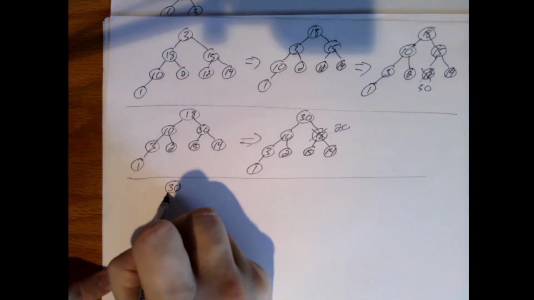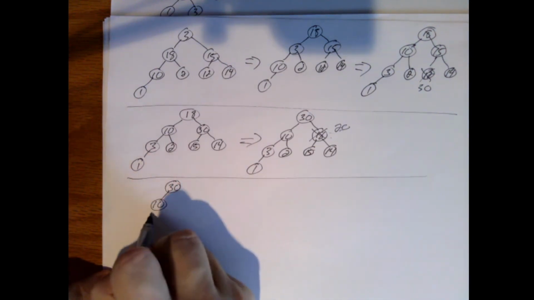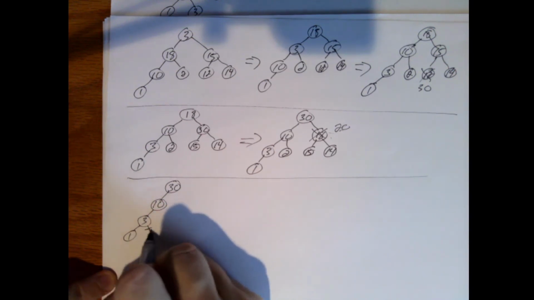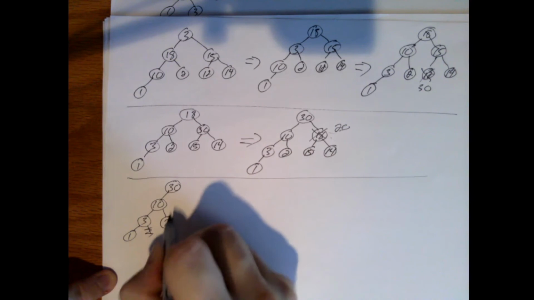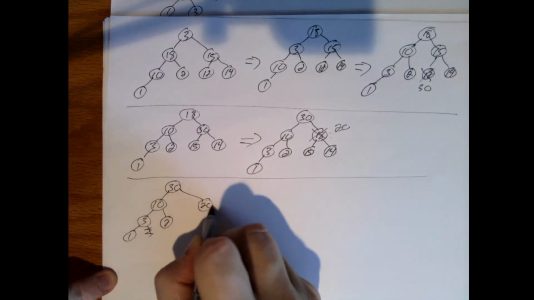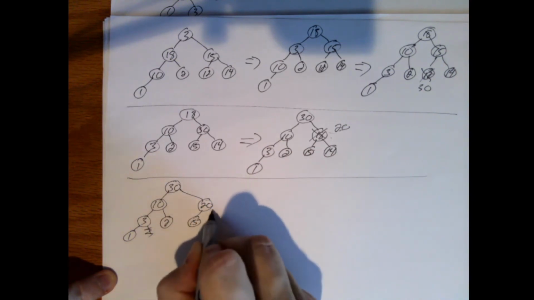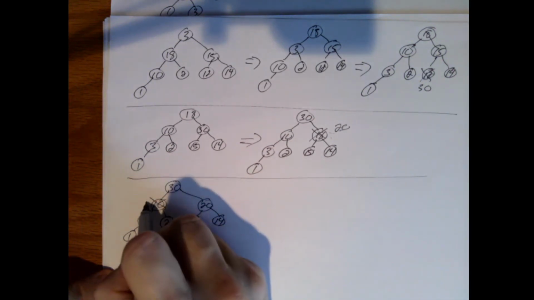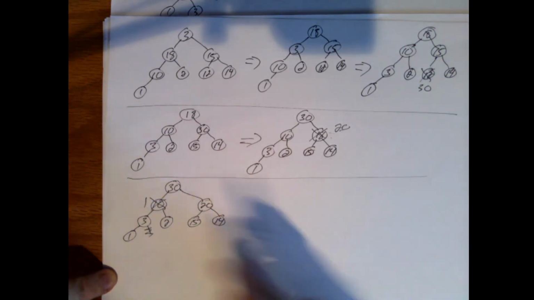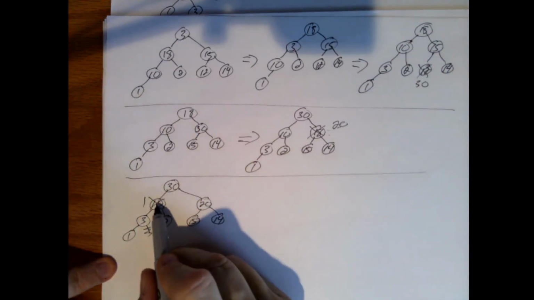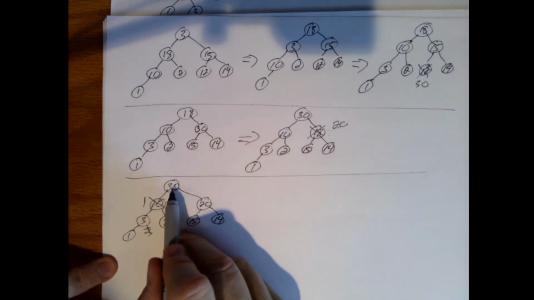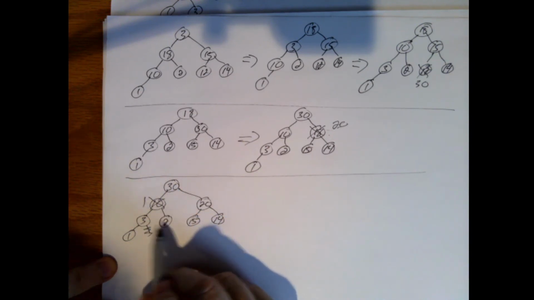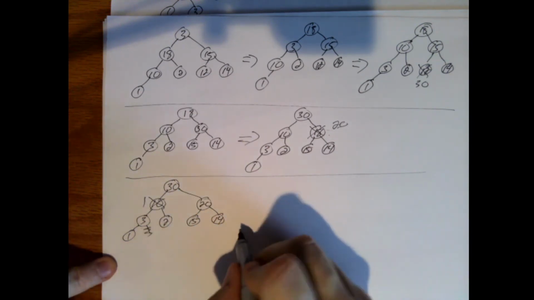So we have 30, 10, 3, 1. There's nothing here yet. 2, 20, 15, and 14. And the 10 becomes 1. It's been reduced in priority for whatever reason. What happens? Well, it's still less than 30, so it's fine with regard to that, but this puts it bigger than 3 and 2. So what happens?